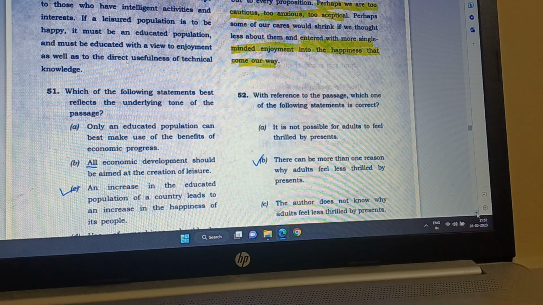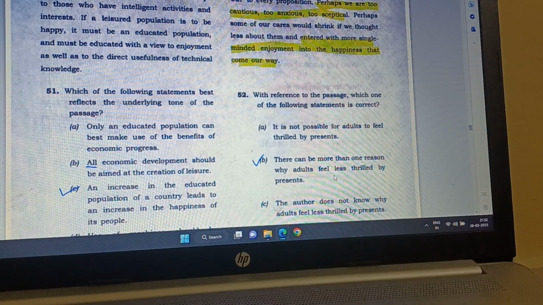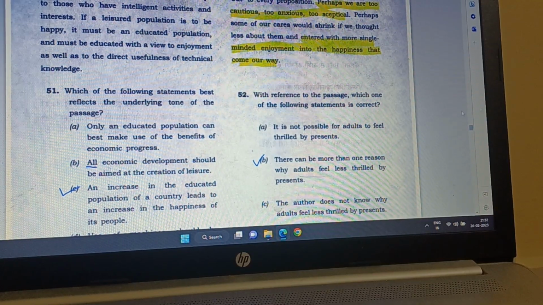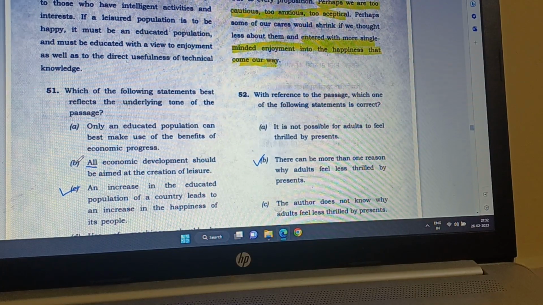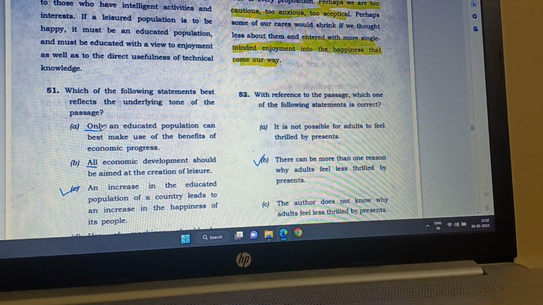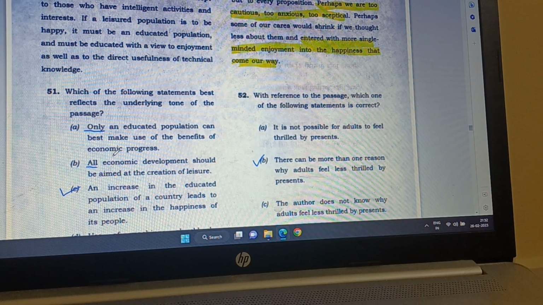A. Only an educated population can best make use of the benefits of economic progress. Well, this is not correct because here it is saying only an educated person. Even a non-educated person can also make use of the benefits of economic progress. It is not talking about leisure, it is talking here about economic progress. So this one is not correct.